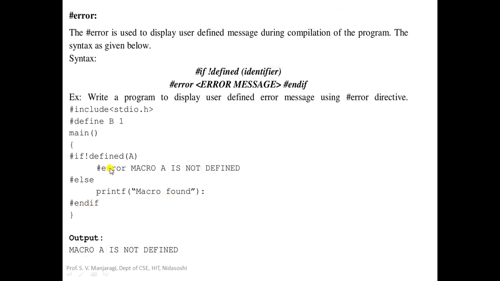So in this particular program we define macro b, not a. So this particular condition will be true here, and it will print an error message during compilation, that is macro a is not defined. So this particular statement will be executed. That is the error message we get during compilation, not during execution. These statements are processed before the program is being compiled. During compilation only we'll get an error message saying that macro a is not defined.